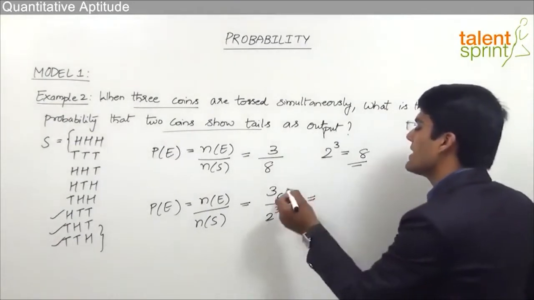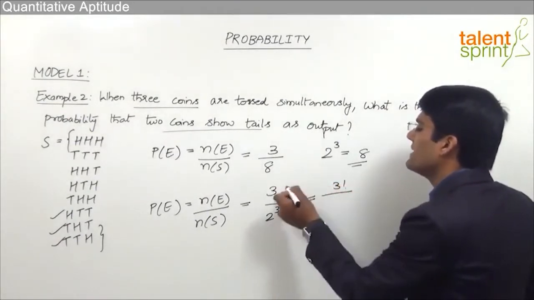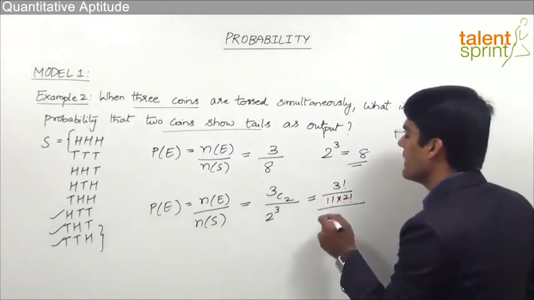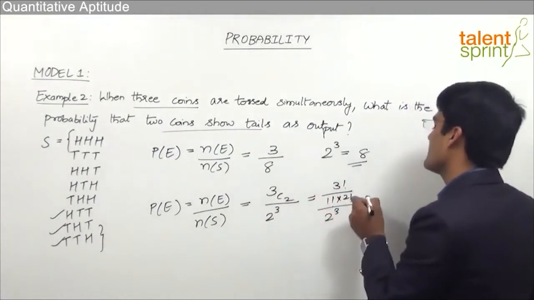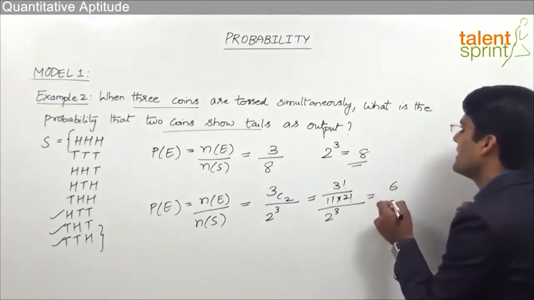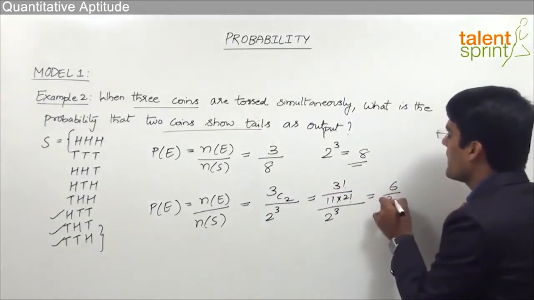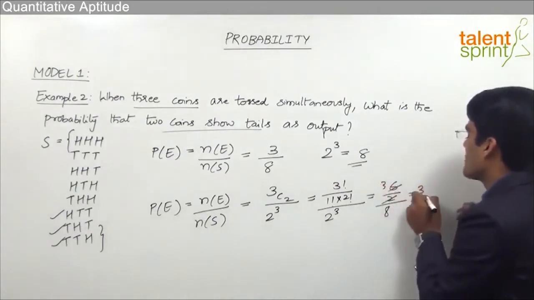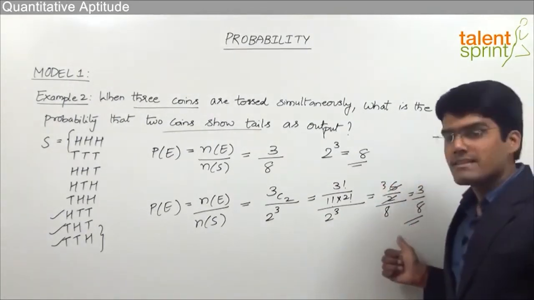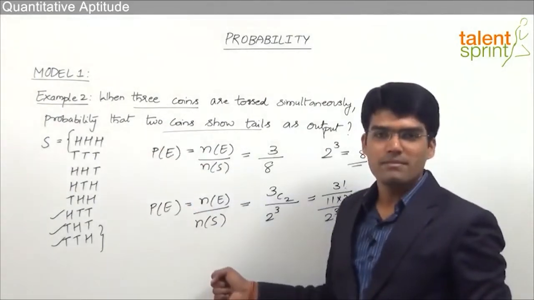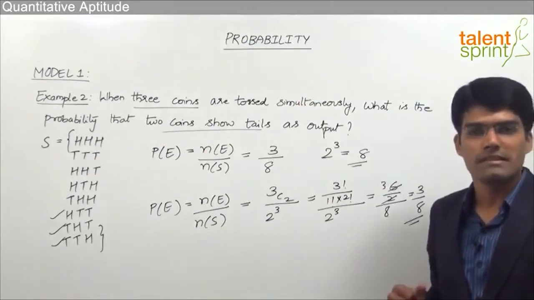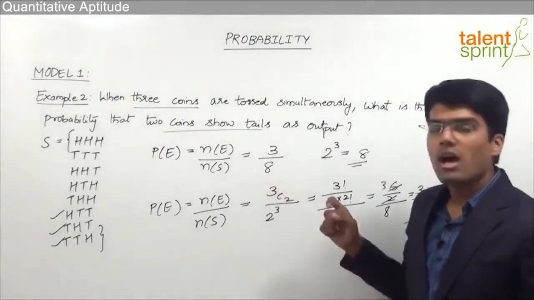And 3C2 is nothing but 3 factorial divided by (3 minus 2) factorial into 2 factorial, and this whole divided by 2 power 3. This can be simplified as 3 factorial is 6, by 2, whole divided by 8. So that is nothing but 3 by 8. That's how we can directly get the answer without taking the complete sample space. We only have to select 2 coins out of the total 3 coins which can show tails. So that is simply selection of 2 out of 3.